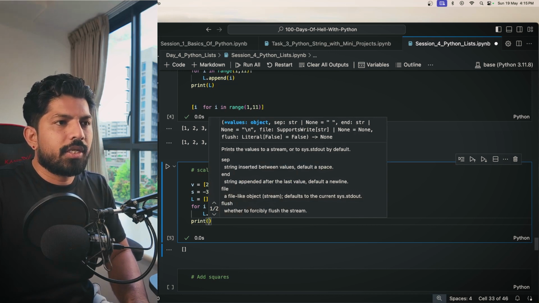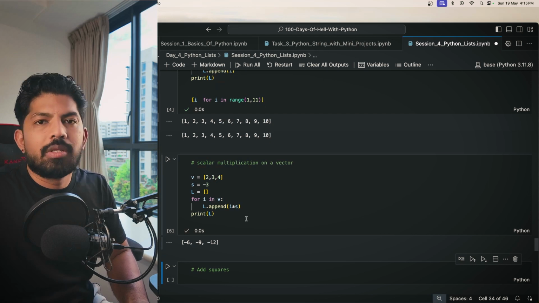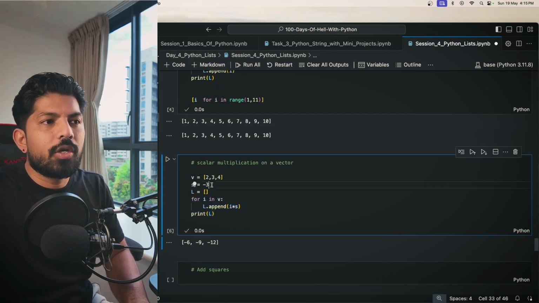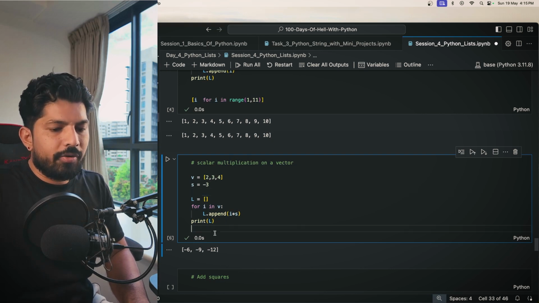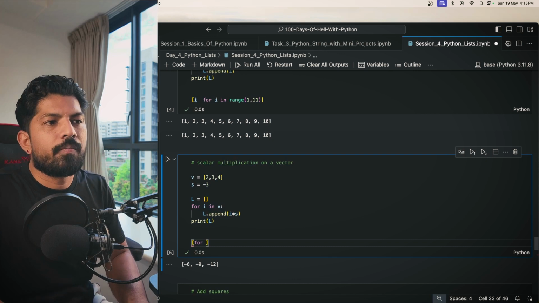So let's say we have this L, and when you hit shift enter, you have the values. But instead of this, we have the list comprehension. So how can we do that? You can just go and write first the empty list, okay? Then you run the for loop. So for i in this vector, right?